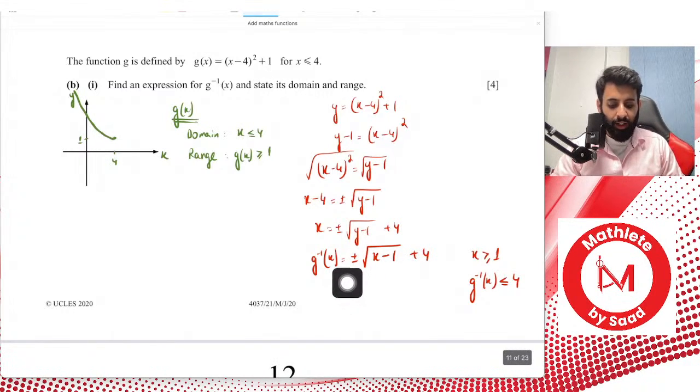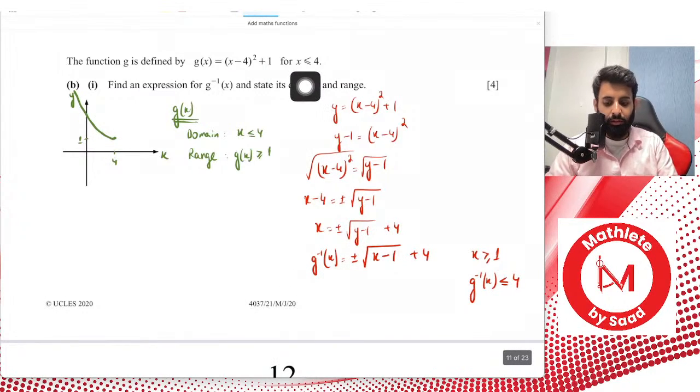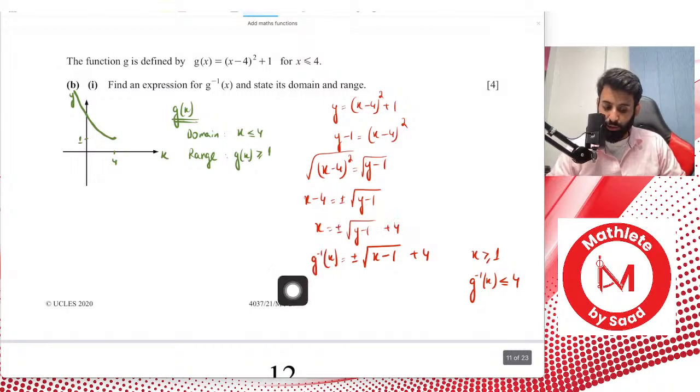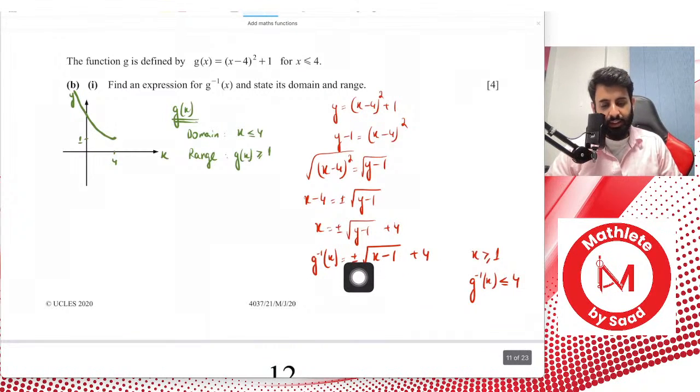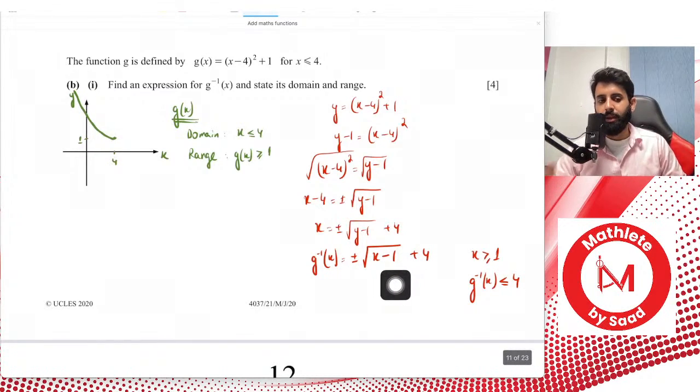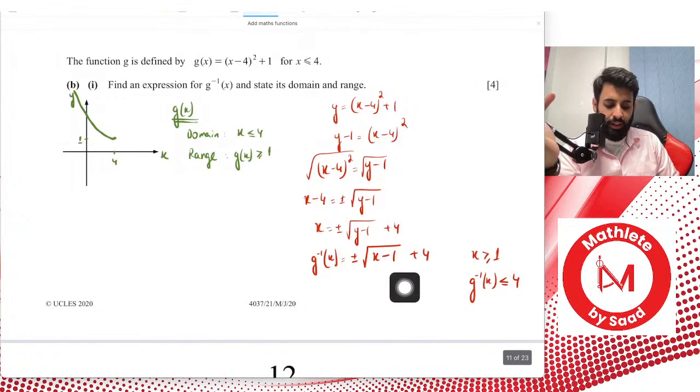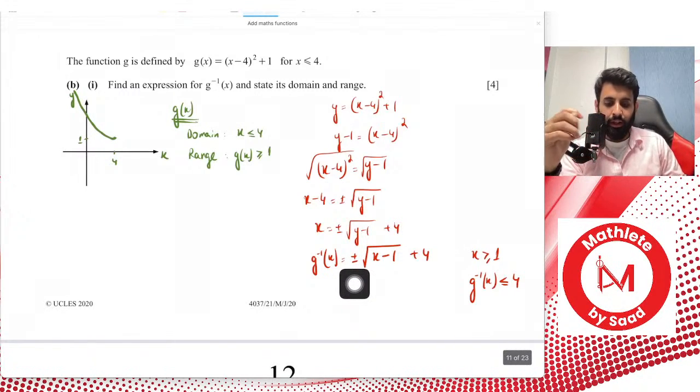If you're confused between whether to go with the plus sign or the minus sign, here's how you decide. Here's g inverse of x, and you know very well that the range of g inverse of x should be the domain of g of x, which is lesser than or equal to 4. Now think about it, you have a plus 4 over here, and you have to make sure that this entire function is lesser than or equal to 4. So are you going to have a plus sign? If you have a positive value and you add 4 to it, the value starts becoming greater than 4. So if you want to make sure that this entire function stays 4 or lesser than 4, you've got to have a minus outside the square root.